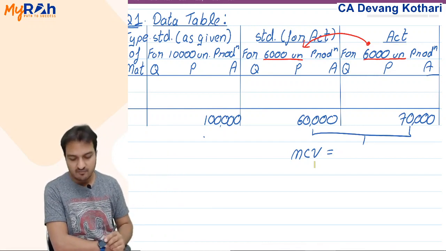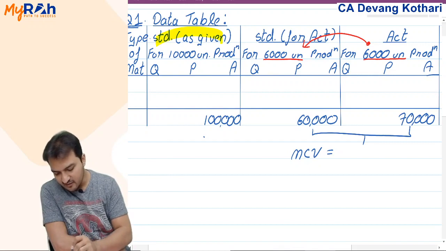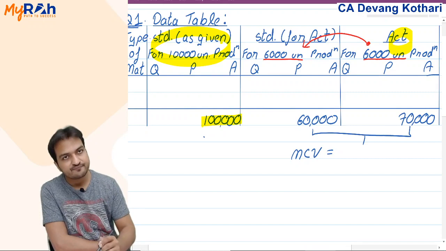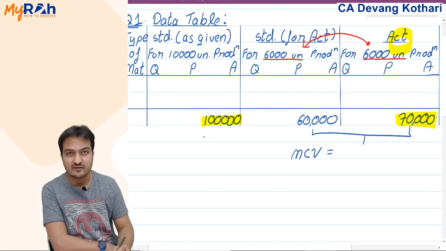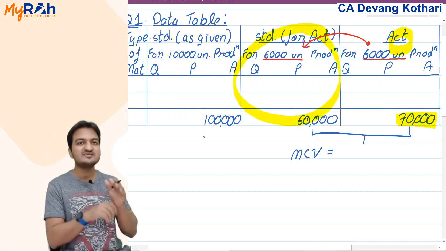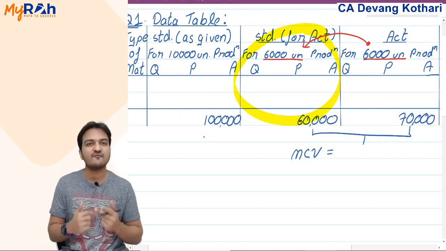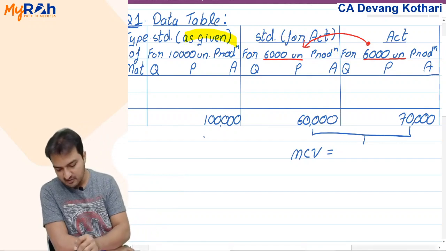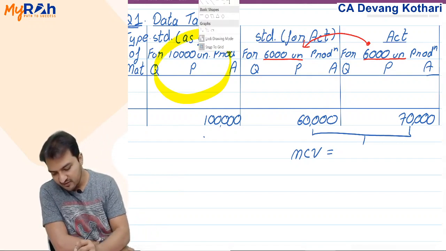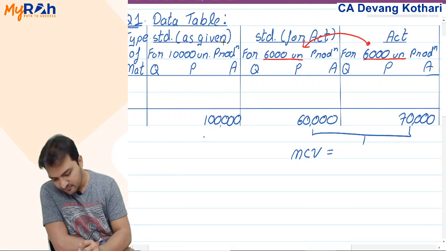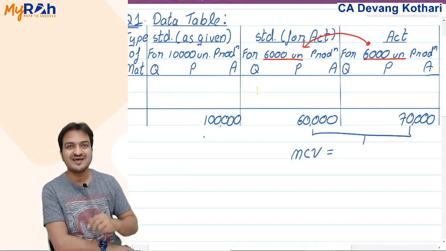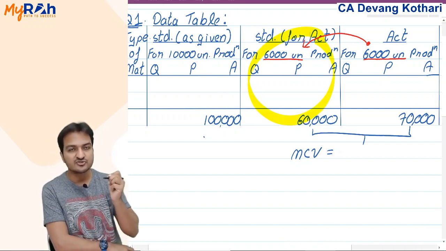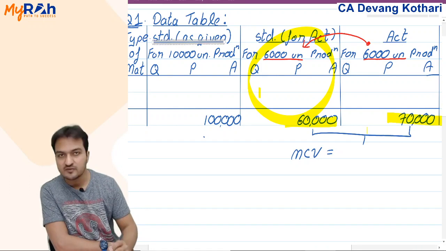Notice in my data table format, this is what I want. Standard as given will be given in the question like this. Actual will also be given in the question like this. But standard for actual is the most important thing that you have to find. My data table contains 3 tables inside. First table is standard as given. Second table is your standard for actual. And the third table actual. First and third table will be given in the question. Second table you have to find, because only that table is what you compare with the actual.